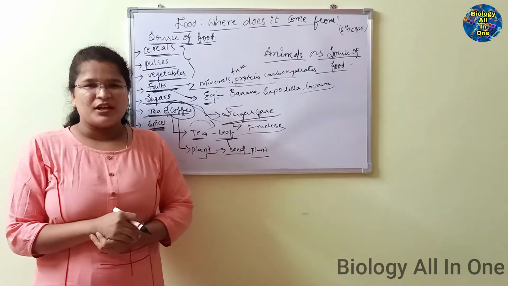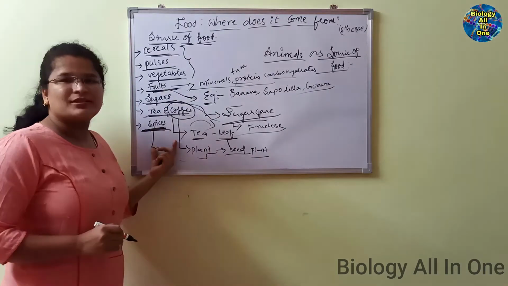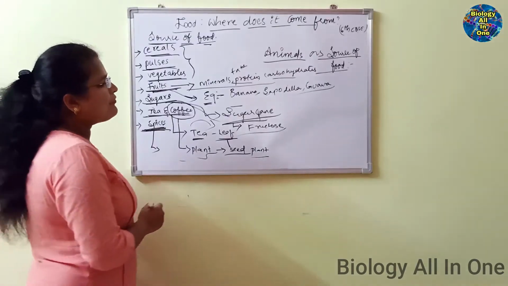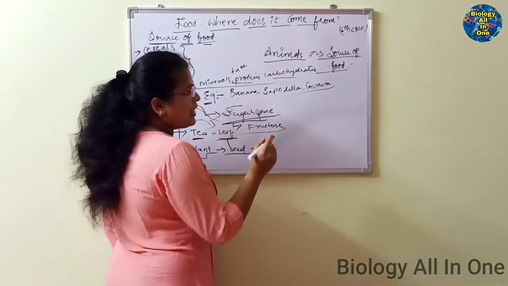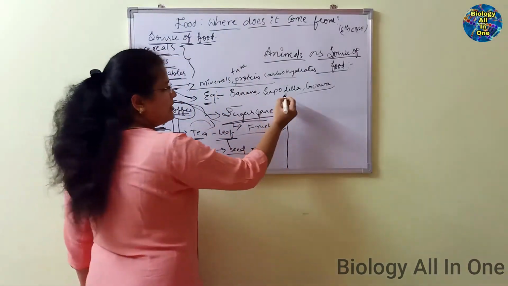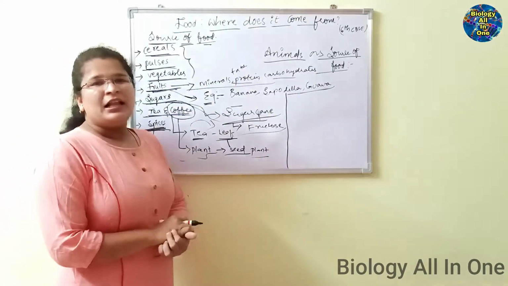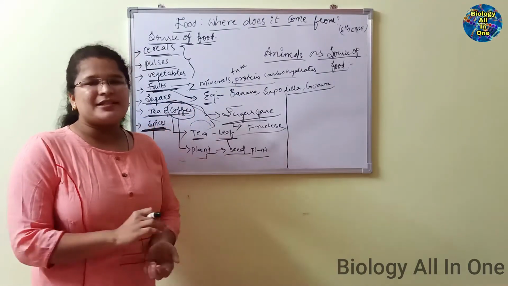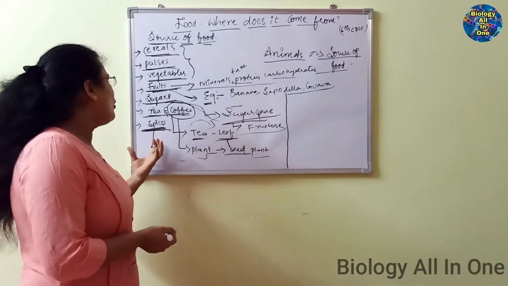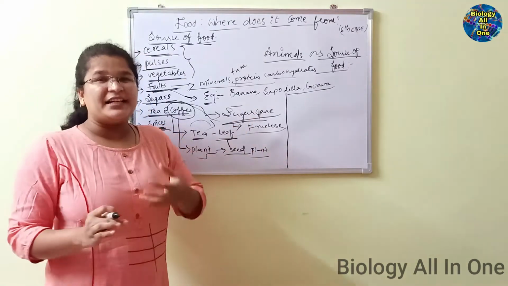Because of the spices, the aroma forms over there. Spices take a major role in the preparation of food. We have different kinds of spices with different tastes: cardamom, clove, cinnamon. Different kinds of spices give different tastes to the food. By adding all the spices, our biryani becomes very spicy, tasty, and delicious.